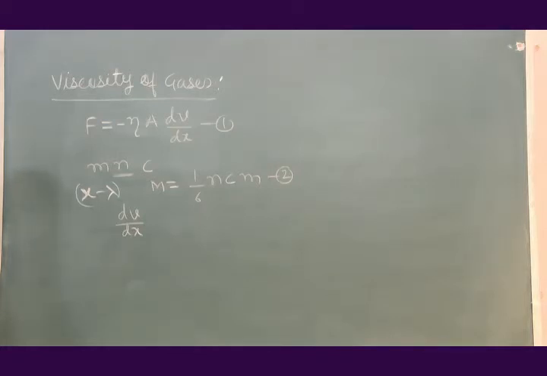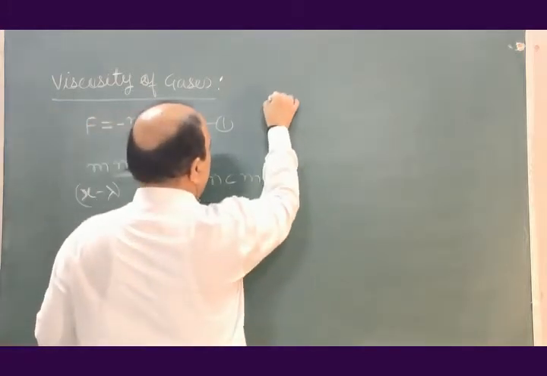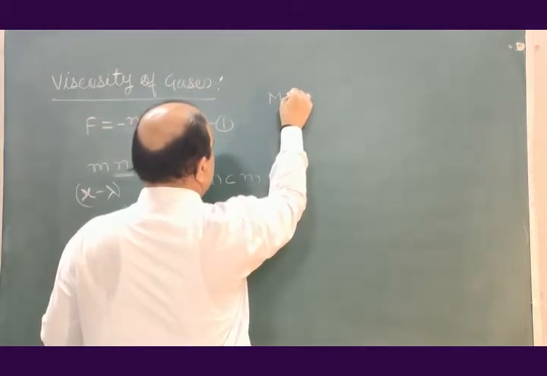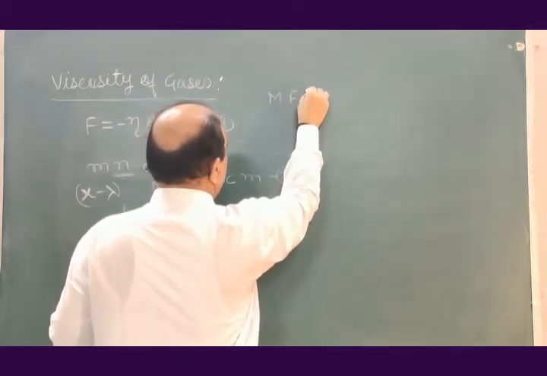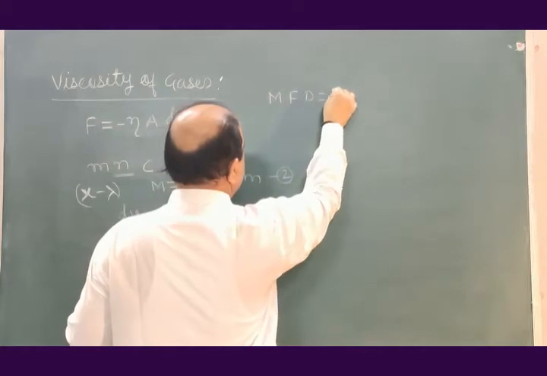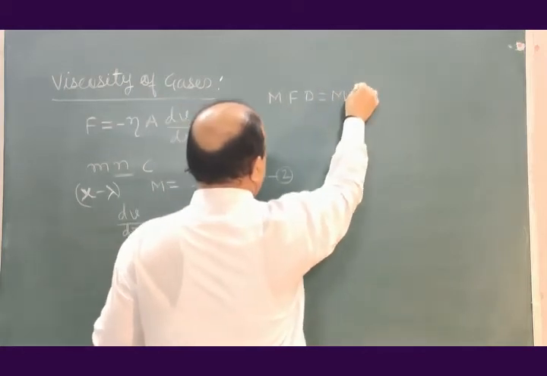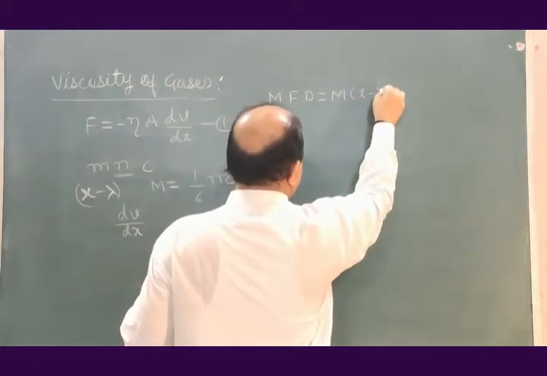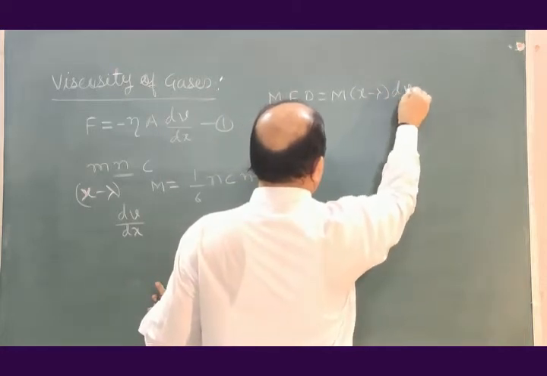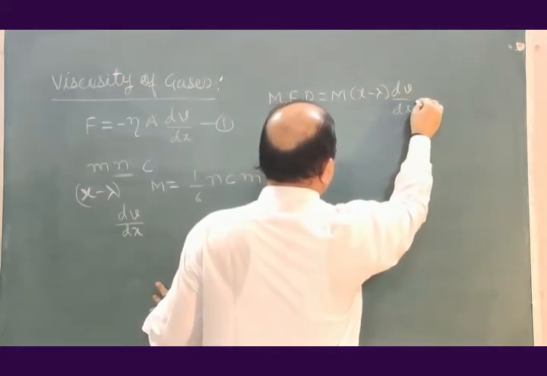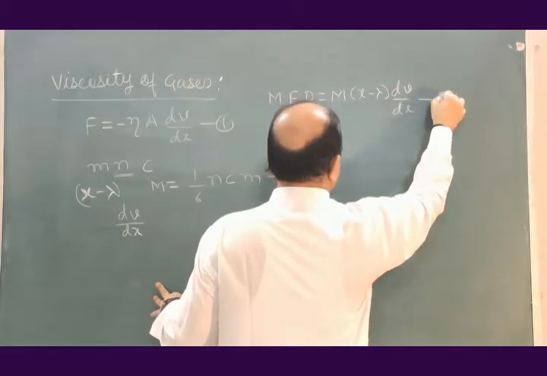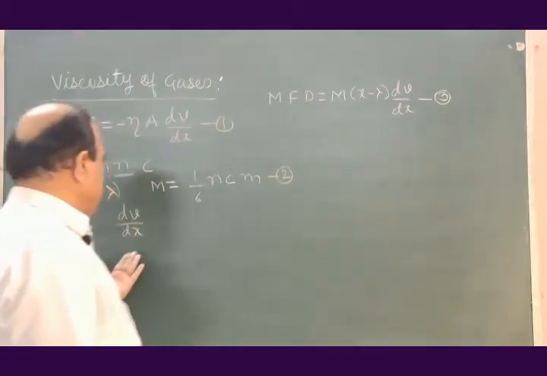Then the momentum in the forward direction is given by m into (x minus lambda into dv by dx), equation number 3.